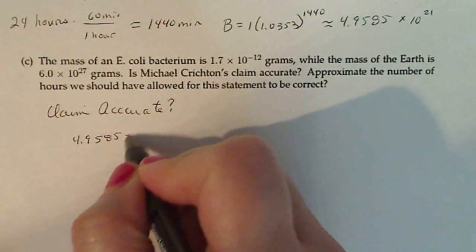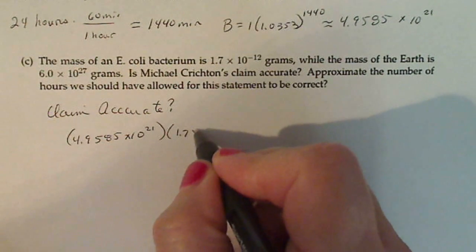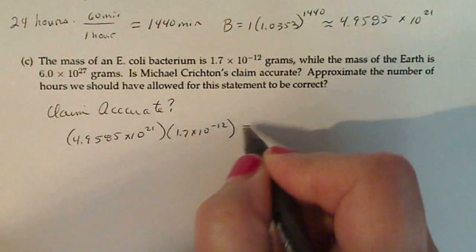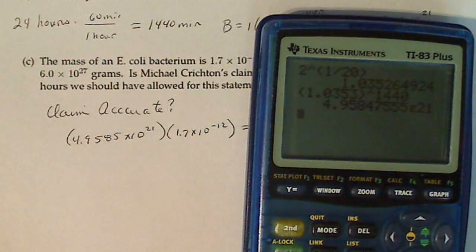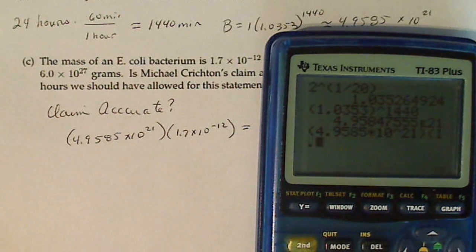So 4.9585 times 10 to the 21 times 1.7 times 10 to the minus 12 gives me... Well, I have some little bit of math sense here, and I'm pretty sure that this isn't going to be 6 times 10 to the 27.